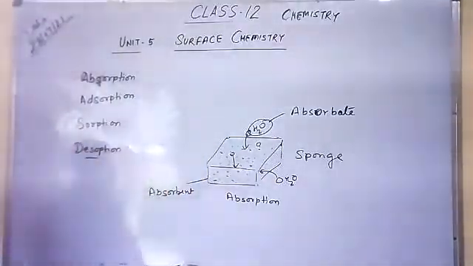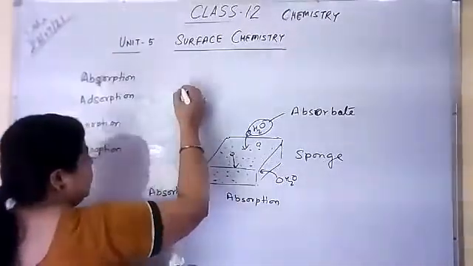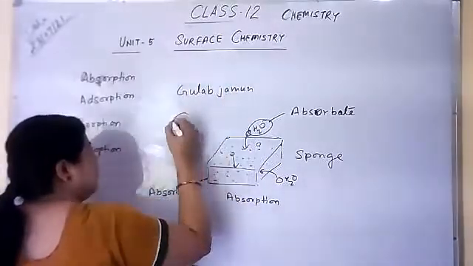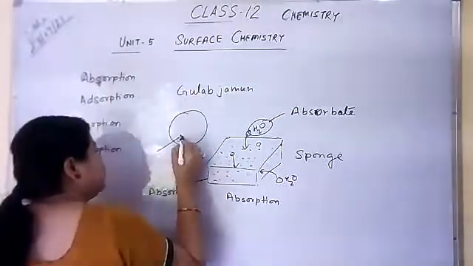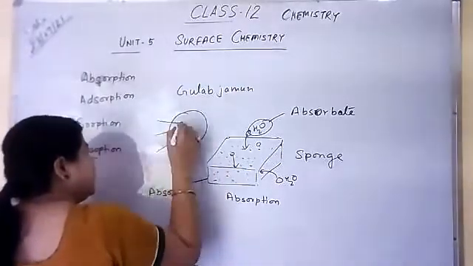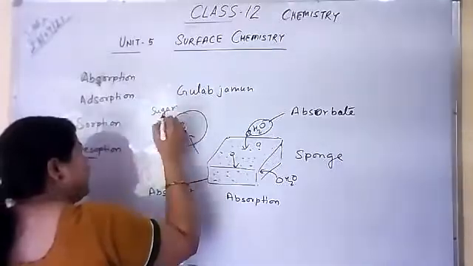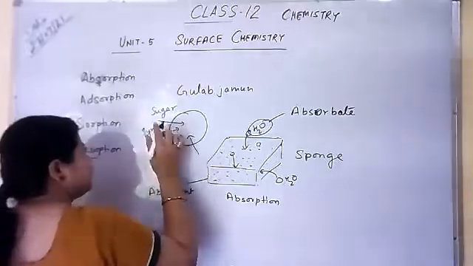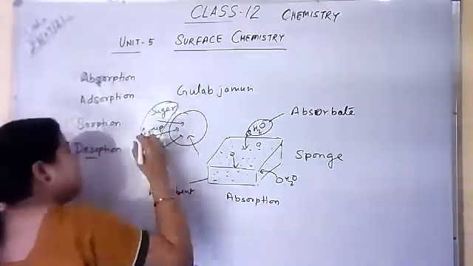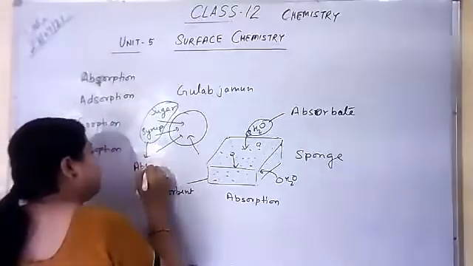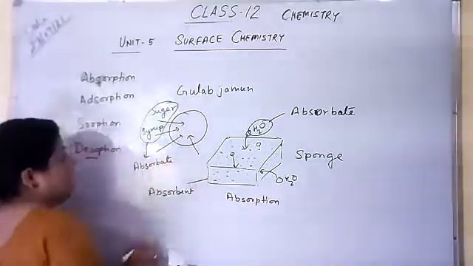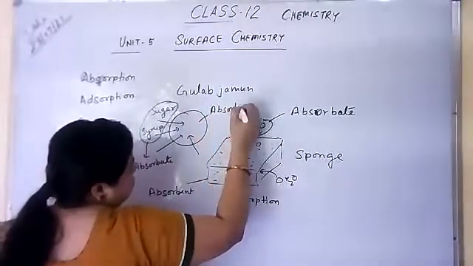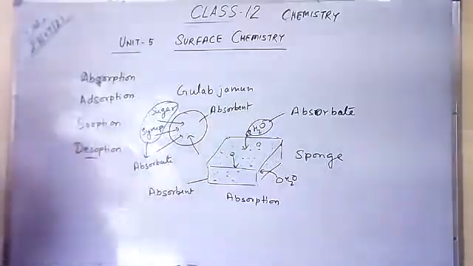Now, for example, like gulab jamun. You can see the gulab jamun. It soaks the sugar syrup in it. So sugar syrup is what? Absorbate. And what is the gulab jamun? It is absorbent. Clear?